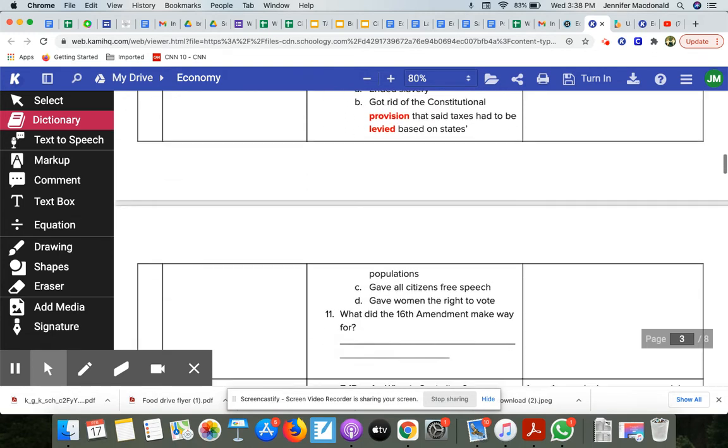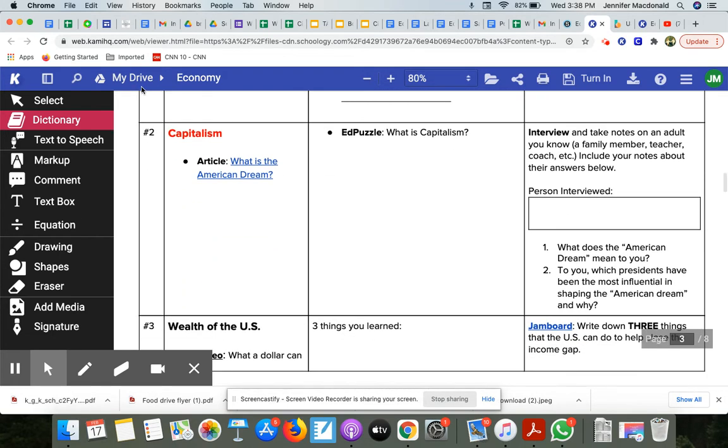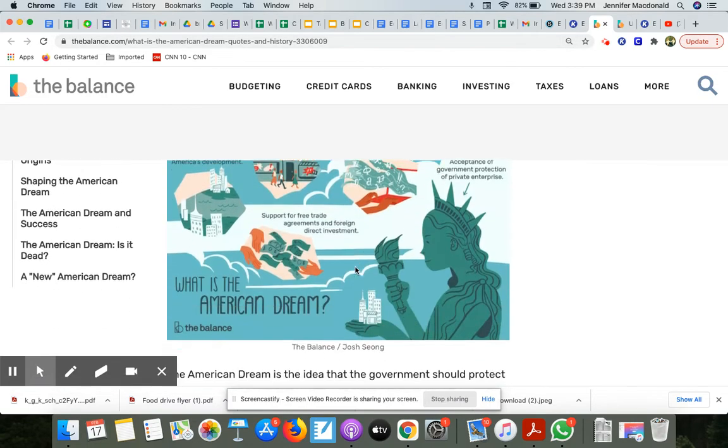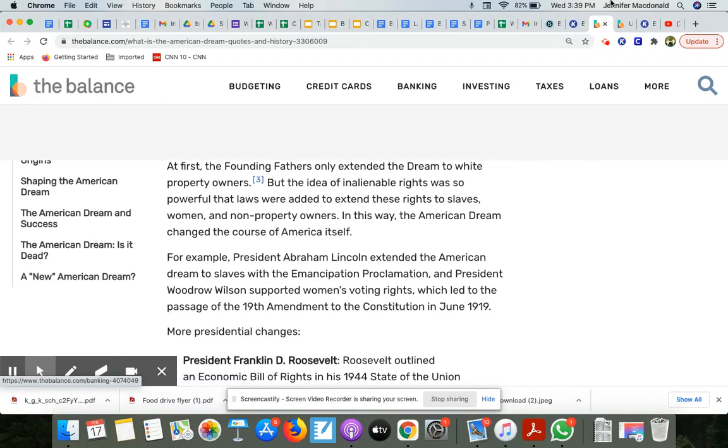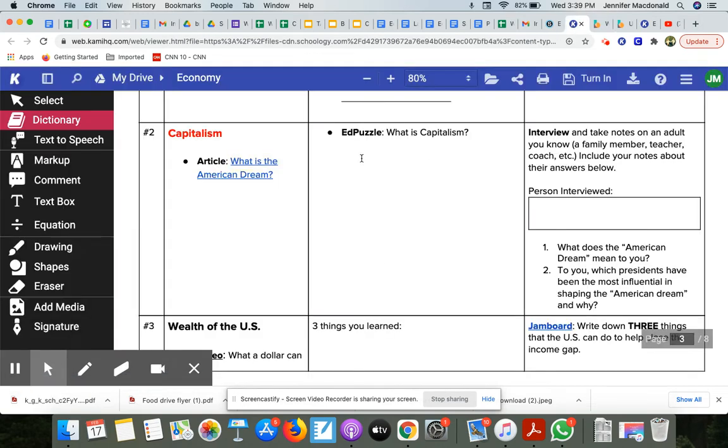All right, moving on to task number 2. This deals with capitalism, okay? The article specifically addresses what is the American dream. So you're going to click on the article, you're going to go ahead and read through it. And then you're going to come here to the express section, and it says there's an Edpuzzle. But notice that the Edpuzzle is not linked.